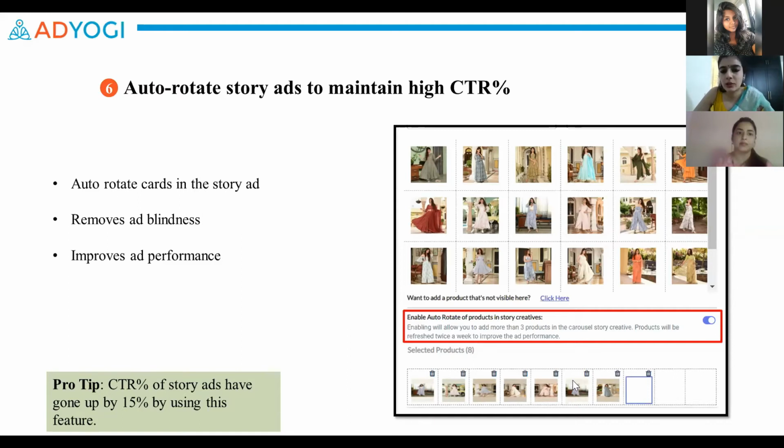So this way you do not have to manually intervene to update your story ads or make any kind of changes. All you need to do is, on day 1 when you're creating ads, make sure that you're uploading about 9 to 10 images and we'll take care of the rest. And whenever the image switch happens, you'll also get to know which 3 products are currently active.